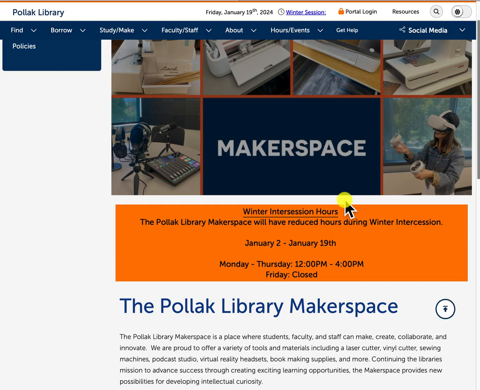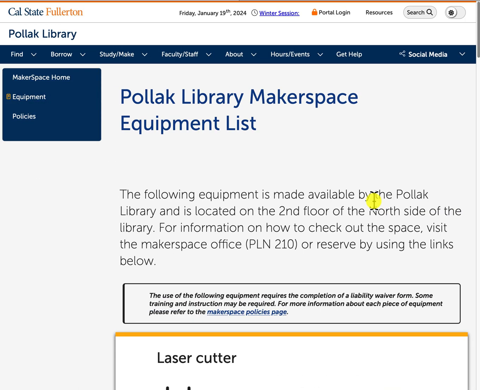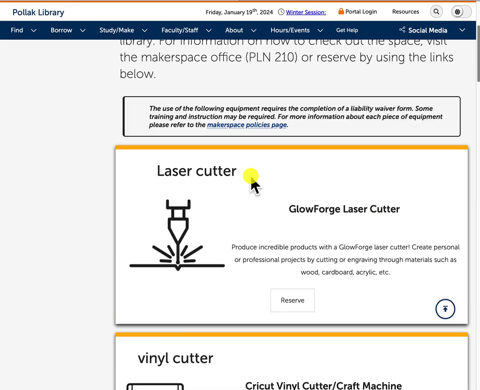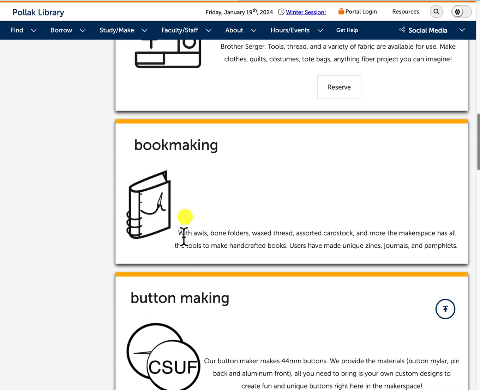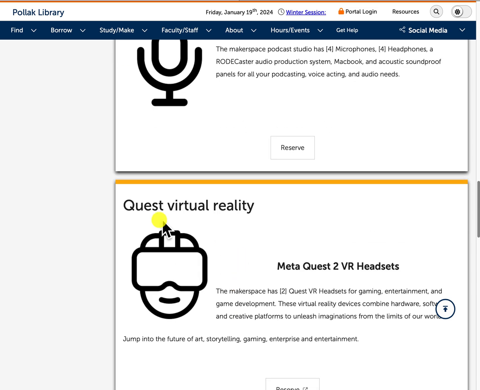They are located on Library North's second floor. If I click on the reservation page where you can reserve one of these rooms, you can see here that the rooms contain a laser cutter for you to reserve, or vinyl cutter, sewing machines, bookmaking, button making, podcast studio, and virtual reality.